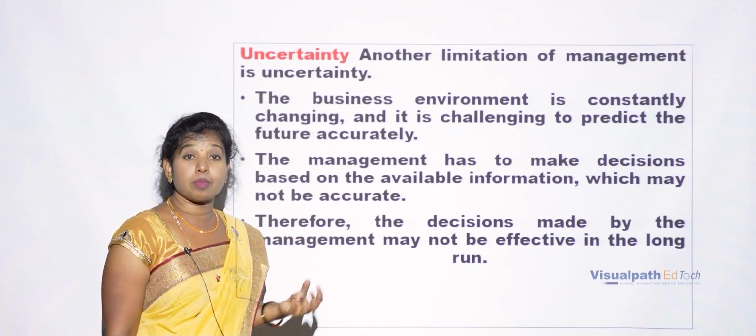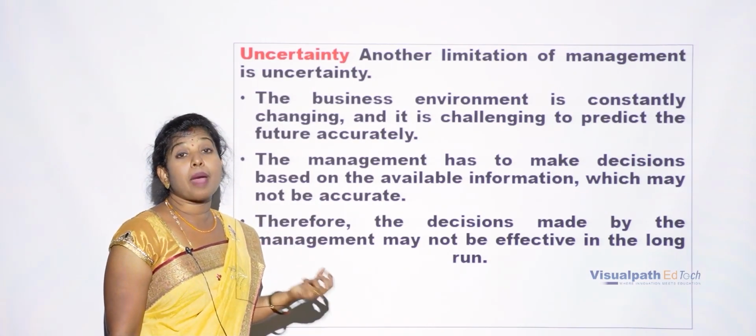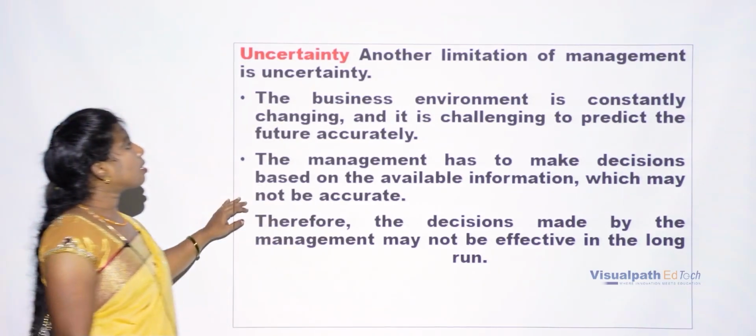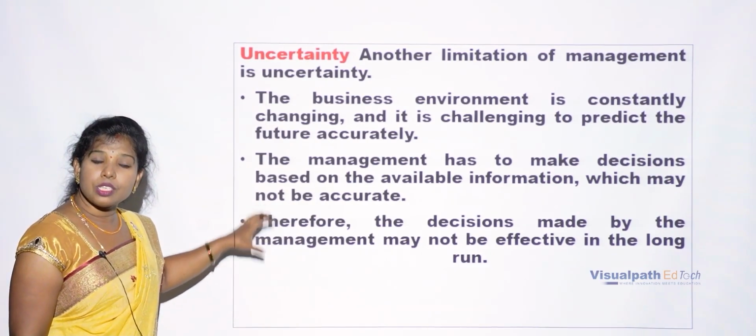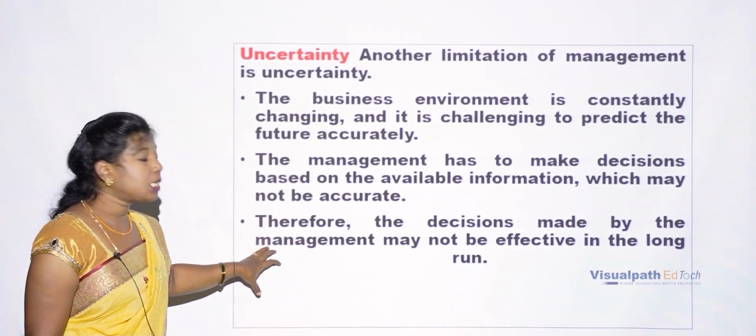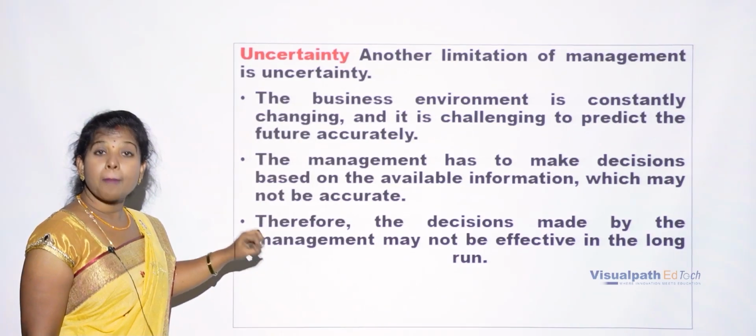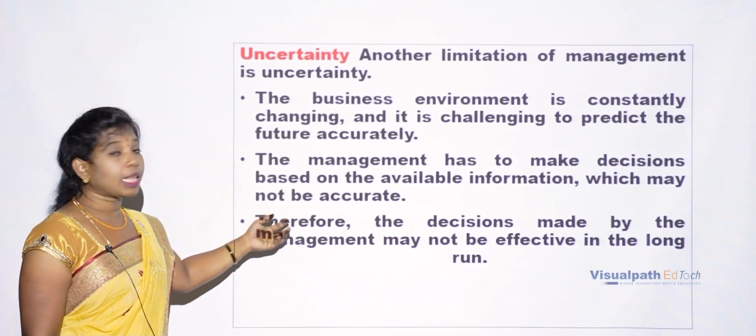So how to check this? By depending on statistical and mathematical techniques. So this is regarding uncertainty, meaning the future is uncertain. So the decisions have to be taken by the management depending on correct information by using statistical and mathematical tools.